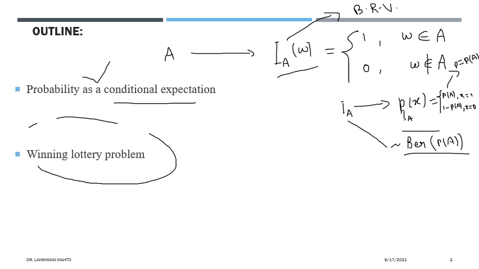So among those matching numbers, we have to find one winner. So that is the scenario. It is a little bit complicated problem, but definitely we can solve it through this approach, that is, probability as a conditional expectation. And at last I will talk about one gene spread model, how to model this using conditional expectation. Coming to the first part,